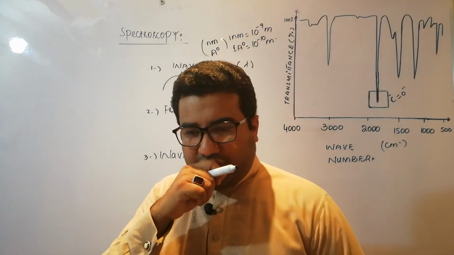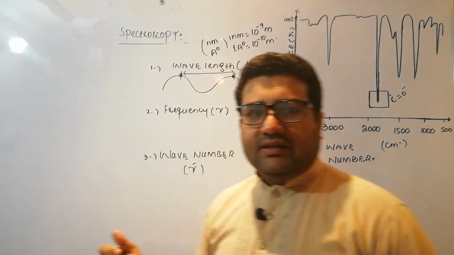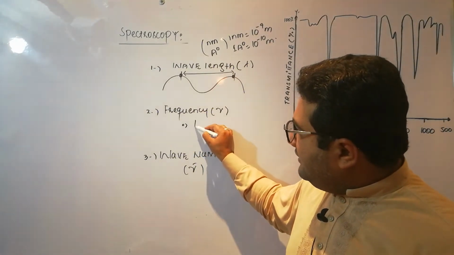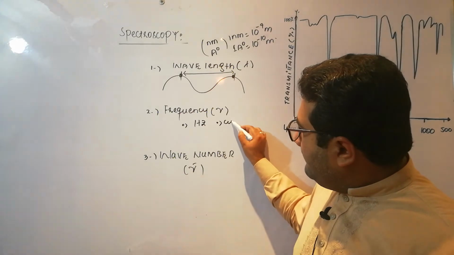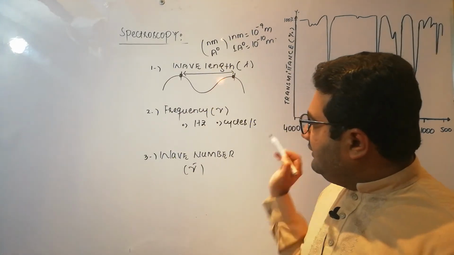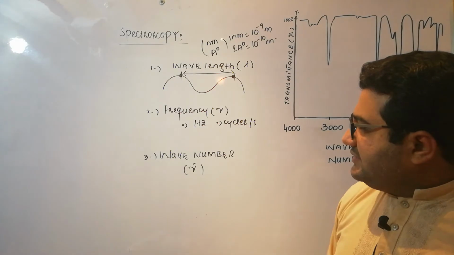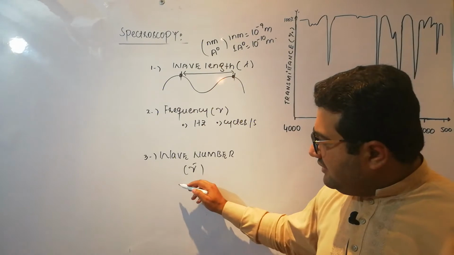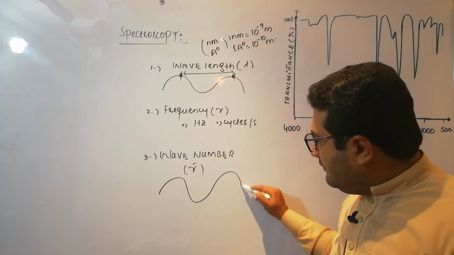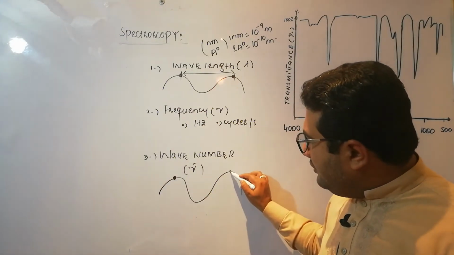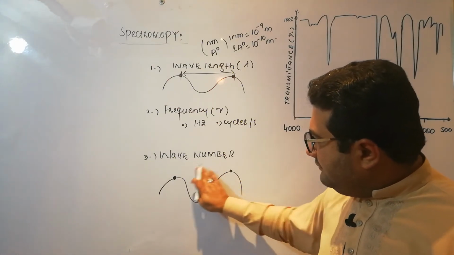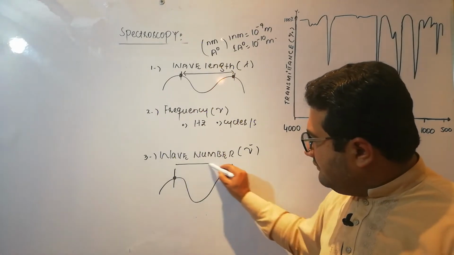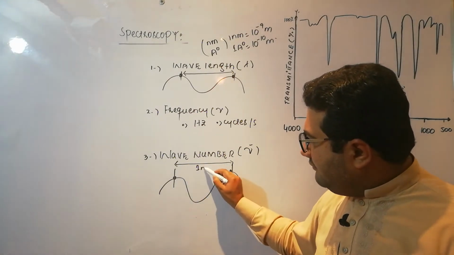Now what is frequency or nu? Frequency is basically the number of waves passing through a point in 1 second. And its units are hertz or cycles per second. The last one is the wave number. What is wave number? Basically wave number is the number of waves in unit length. Suppose that this distance is 1 meter.